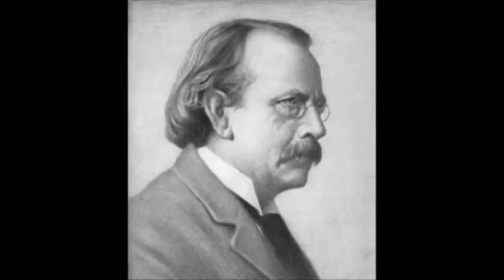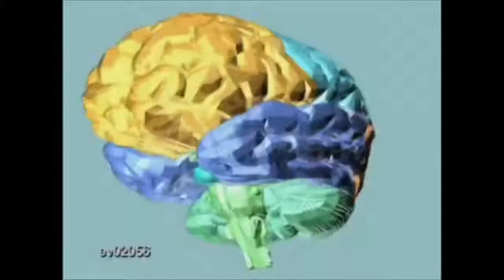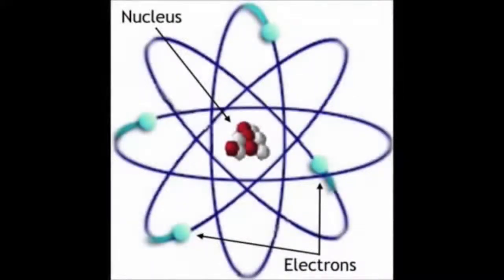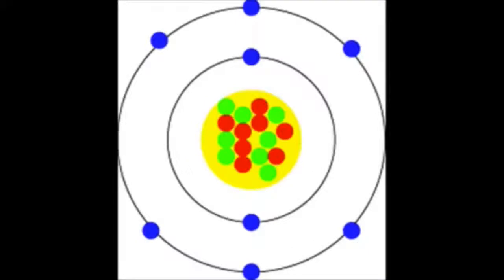Bohr saw spectral lines for hydrogen and said, "It seems to me electrons move in orbits with specific energies."